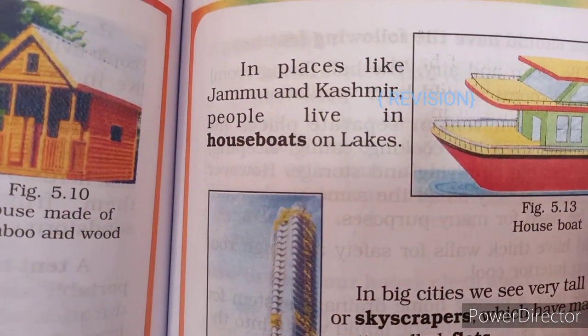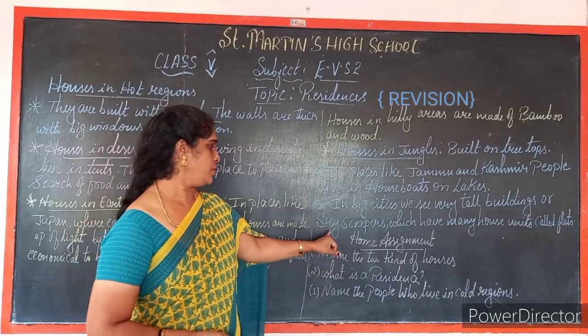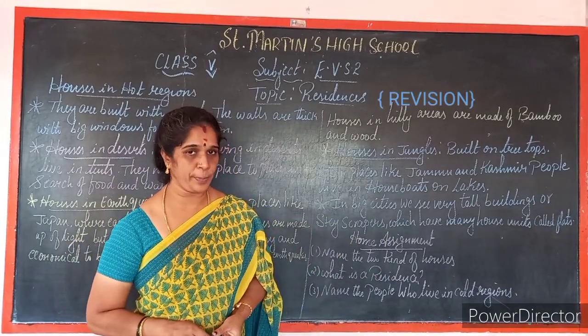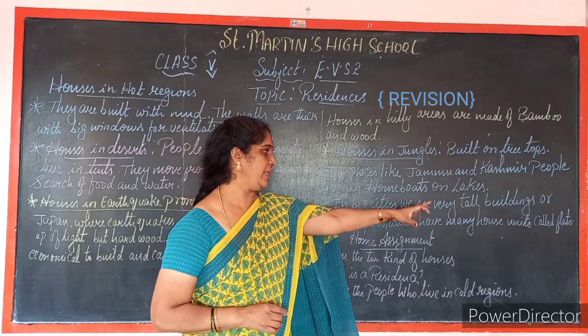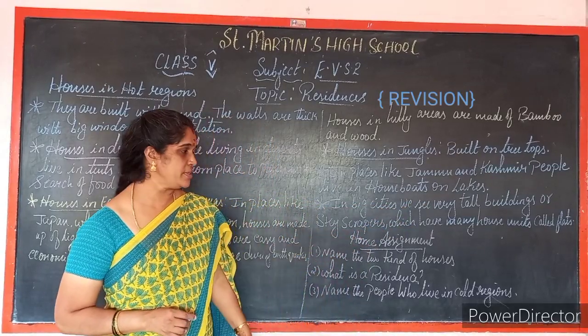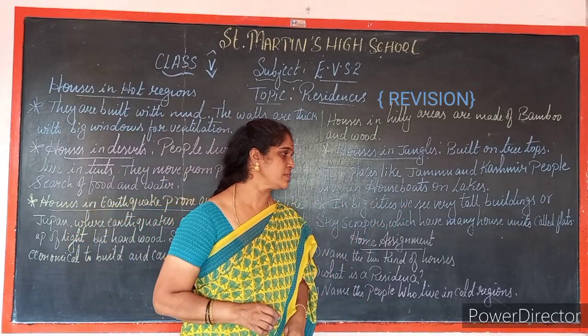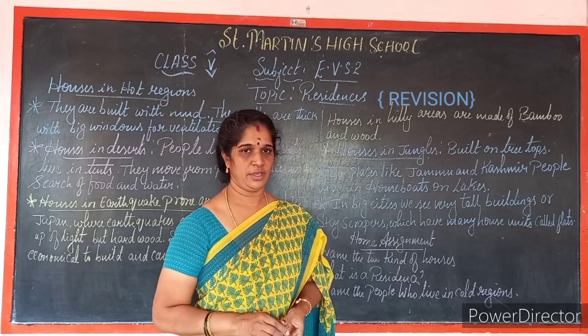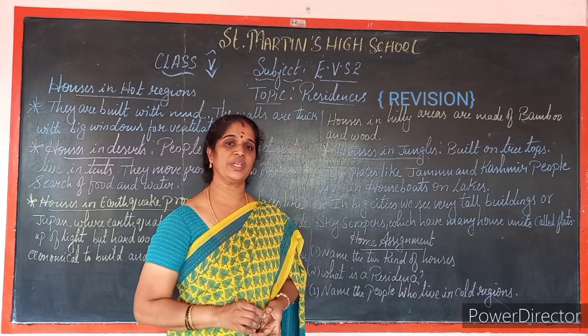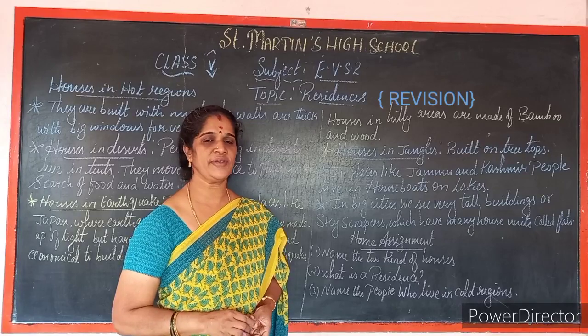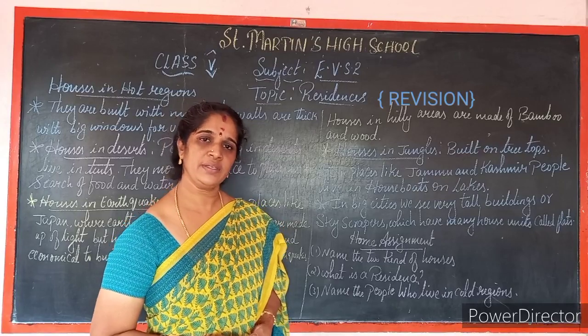Clear? So, in big cities, I show you the picture, children. We see very tall buildings or skyscrapers which have many houses, units called flats. You will be very well known regarding the flats. Those flats can be seen in big cities.